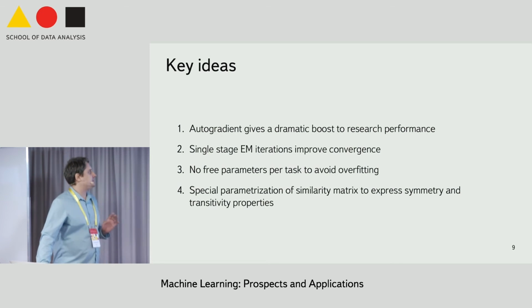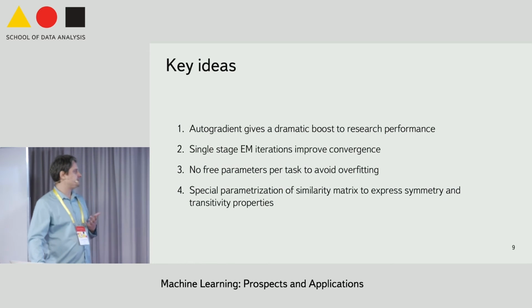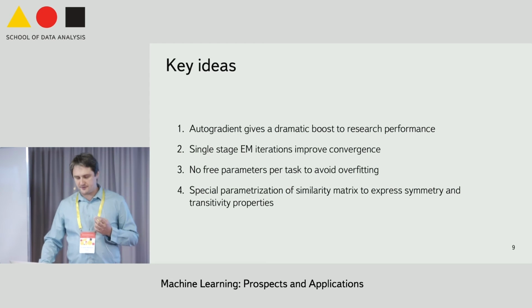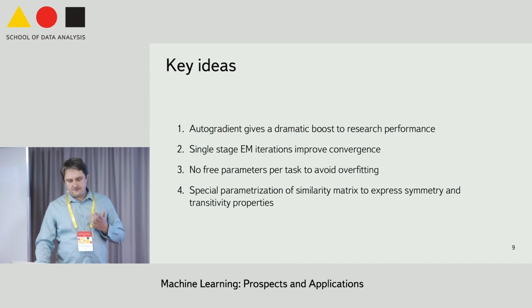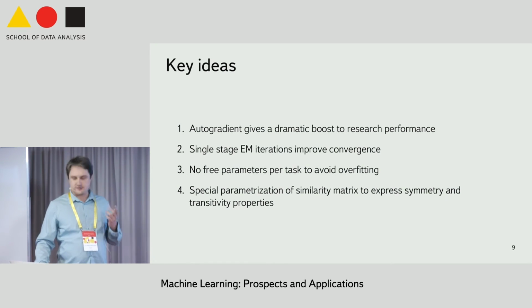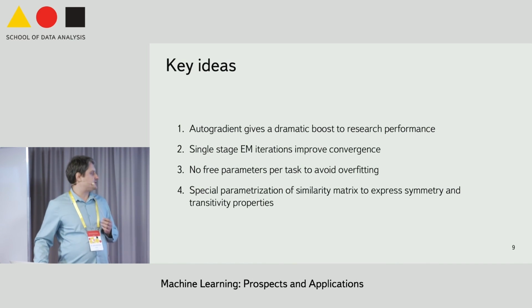We're almost done. To sum up, I have some key points I believe were crucial. The autogradient mentioned before, to speed up the research process. A slightly modified expectation maximization method to converge faster. Only hidden variables per task, no free parameters assigned per task, to prevent overfitting. And one tiny issue we had encountered was that the training of the similarity matrix appeared not to be a trivial task. We had to invent some special parameterization to save the whole idea.